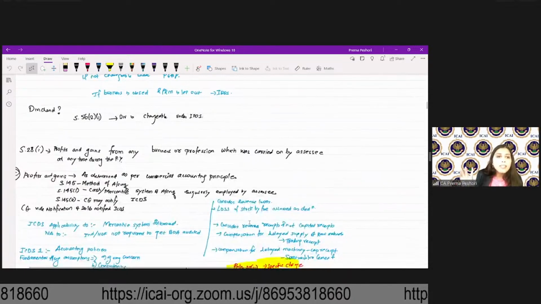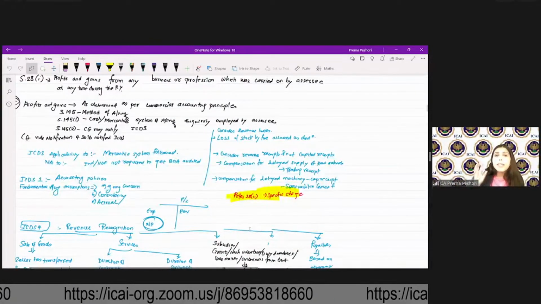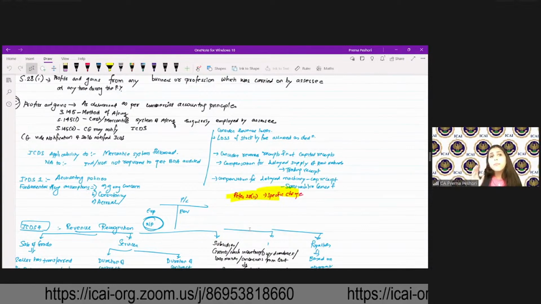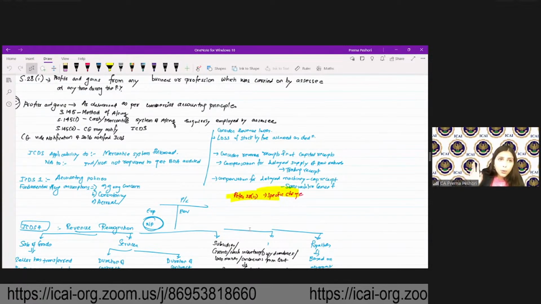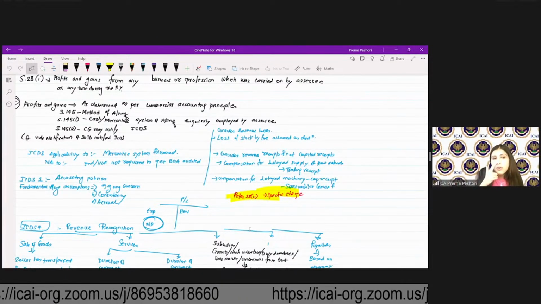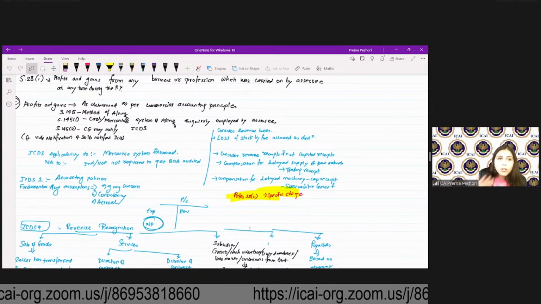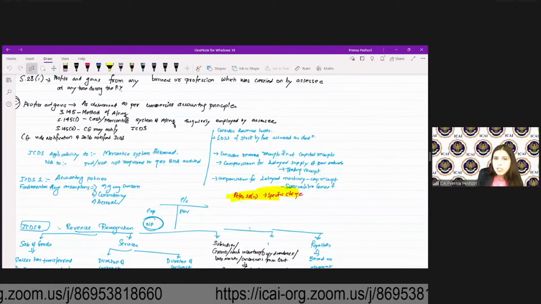So profit and gains is very, very clear. Then you have to see that under the profit and gains, how do you compute the profit and gains? You have to compute as per the commercial principles of accounting. 145A provides that ICDS shall be used to compute the PGBP, right? So ICDS 1 is the accounting policies. You have to follow the fundamental accounting assumptions: going concern, consistency, accrual.